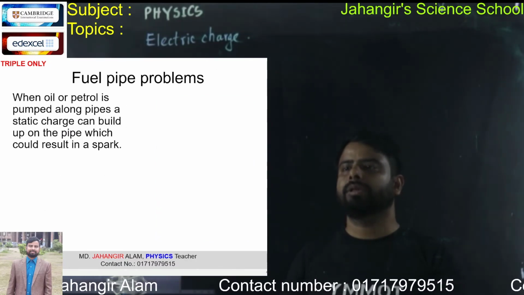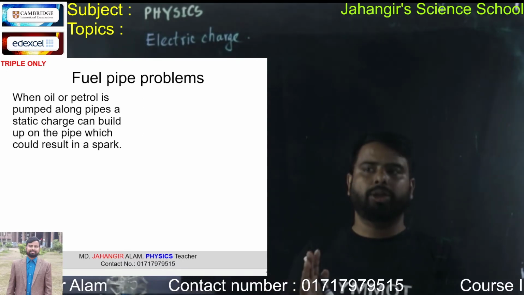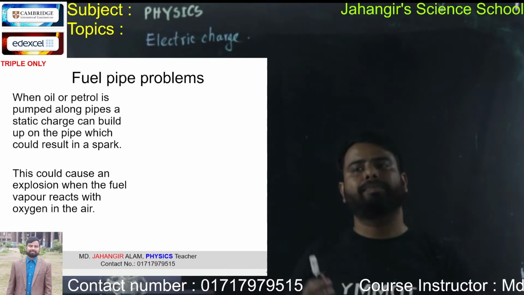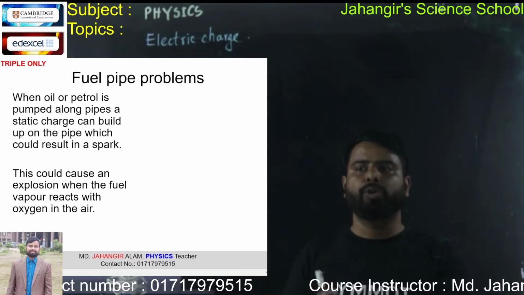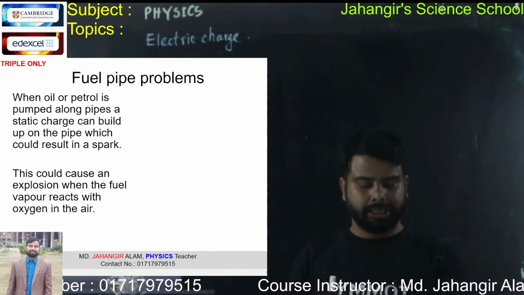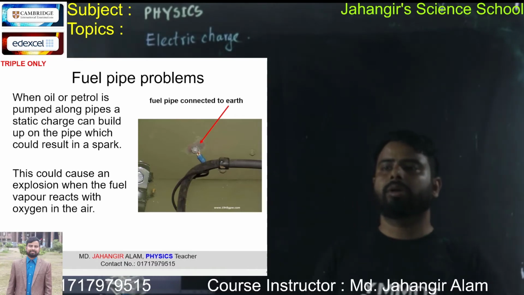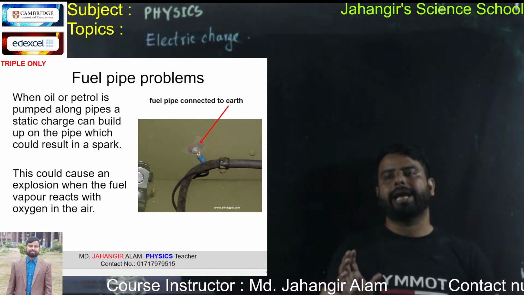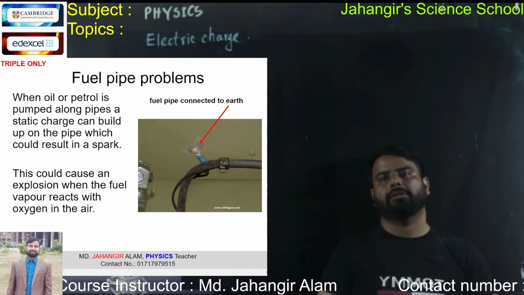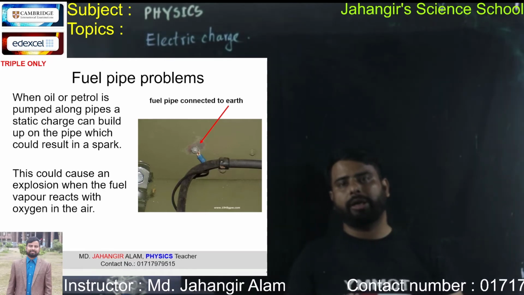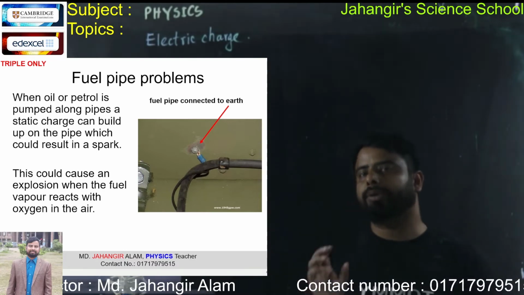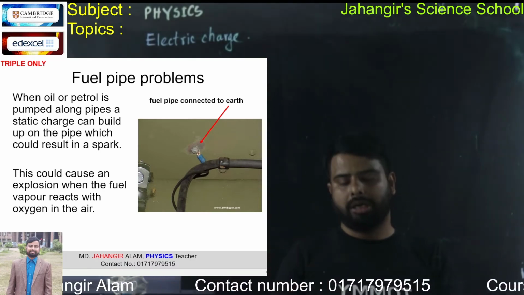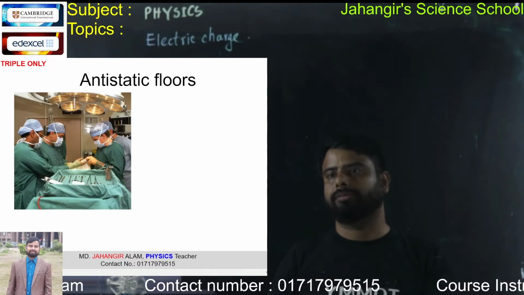Fuel pipe problems. When oil or petrol is pumped along a pipe, a static charge can build up on the pipe, which could result in a spark. This could cause an explosion when the fuel vapor reacts with oxygen in the air. So that's why we have to take a precaution. The fuel pipe should be connected to the ground or earth.